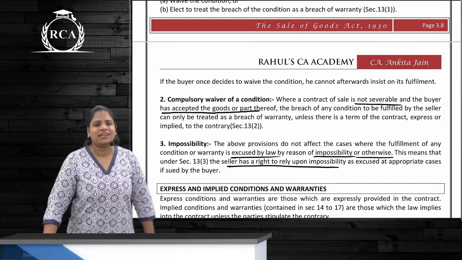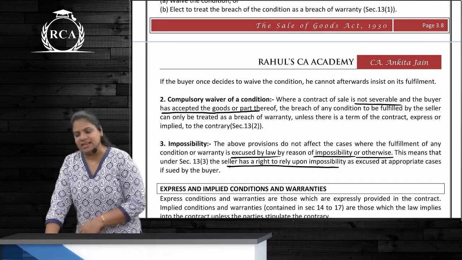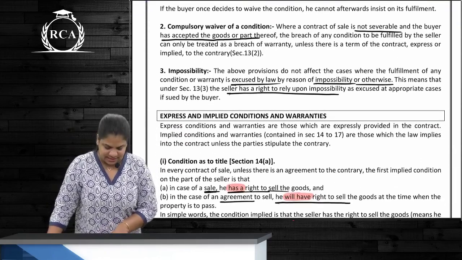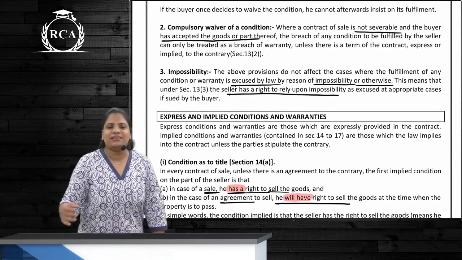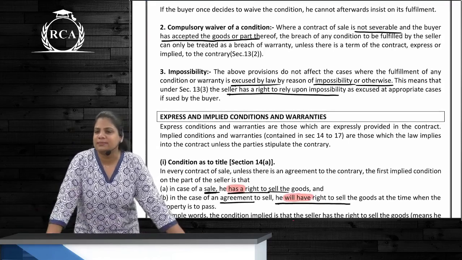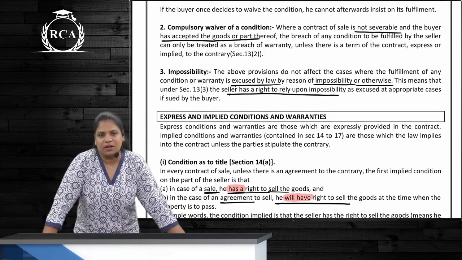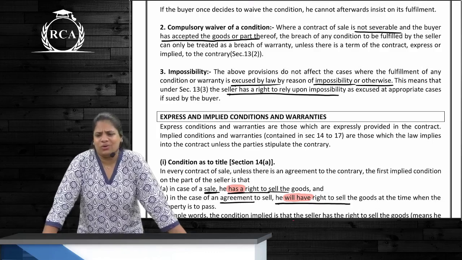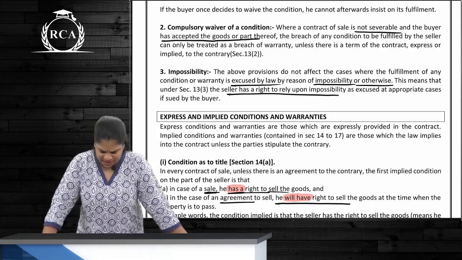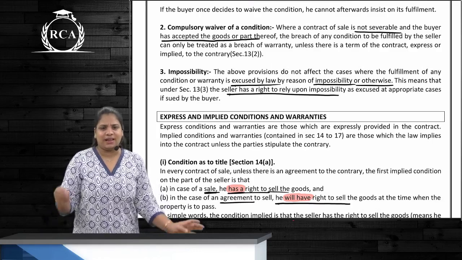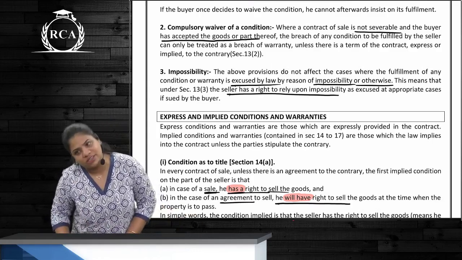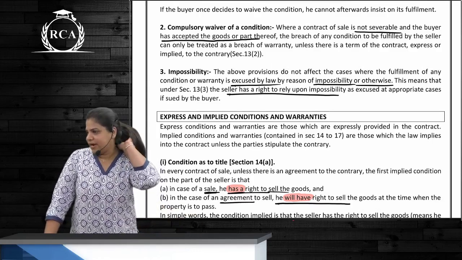So in this case, even a breach of condition will be treated as breach of warranty. And the last case is impossibility, where it is impossible due to supervening impossibility. It's impossible to perform the contract. What can the buyer do? Nothing. Can he even claim damages? Nothing. Seller can rely that the contract was impossible and it has now become a void contract, correct?